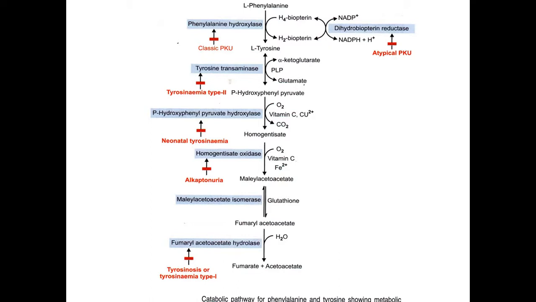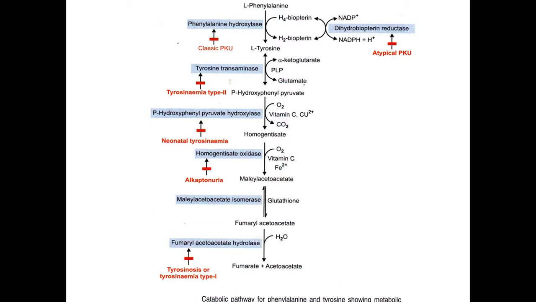Now this leads to a condition called neonatal tyrosinemia, because these are all inborn errors of amino acid metabolism. So this can be seen in newborns only. At the time of birth itself the deficiency will occur and the symptoms will reflect in the newborns. So this leads to neonatal tyrosinemia. Then homogentisate is converted to maleylacetoacetate by the enzyme homogentisate oxidase. If homogentisate oxidase is deficient, homogentisic acid is accumulated in the body. This leads to a condition called alkaptonuria.